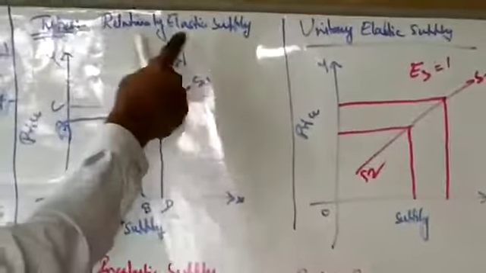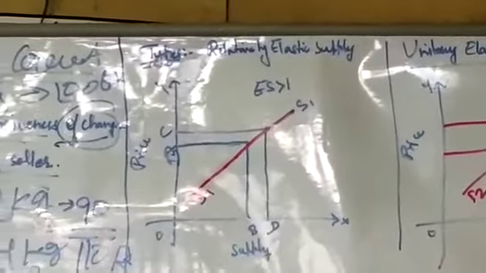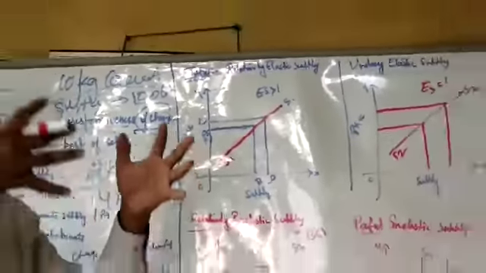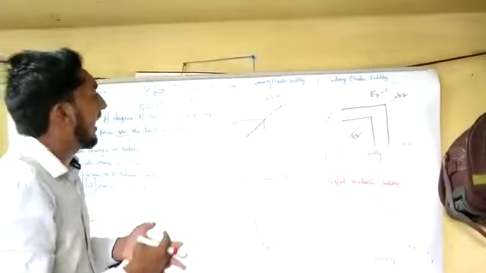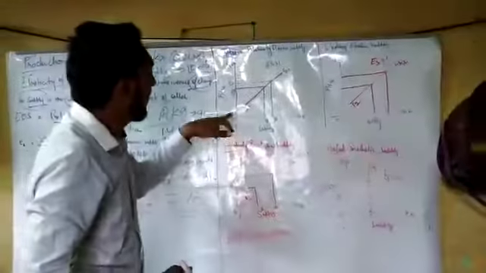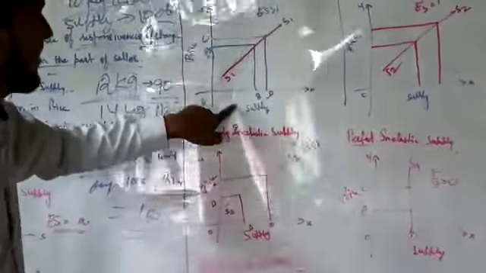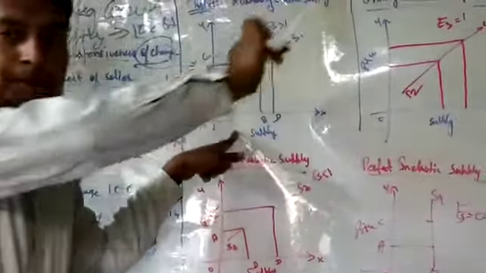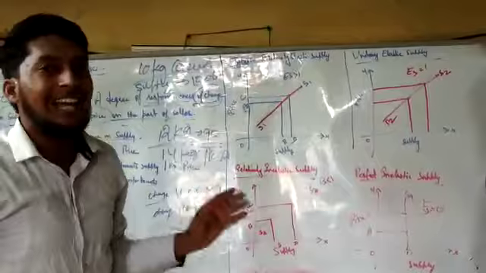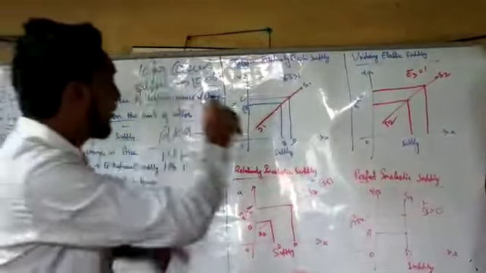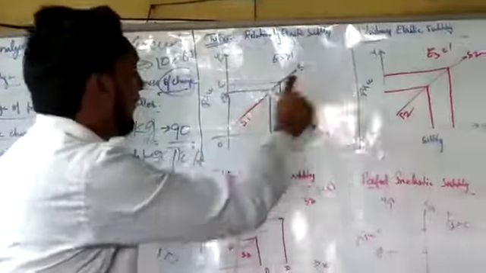First, relative elasticity of supply. Here, what kind of relation the supply has, the elasticity has. So we have drawn the diagram, x-axis, y-axis, price and supply. We have drawn the supply curve. We know that the supply curve will move forward because of the rise in price and the rise in supply, which we have seen in the previous class. So this is supply curve 1.